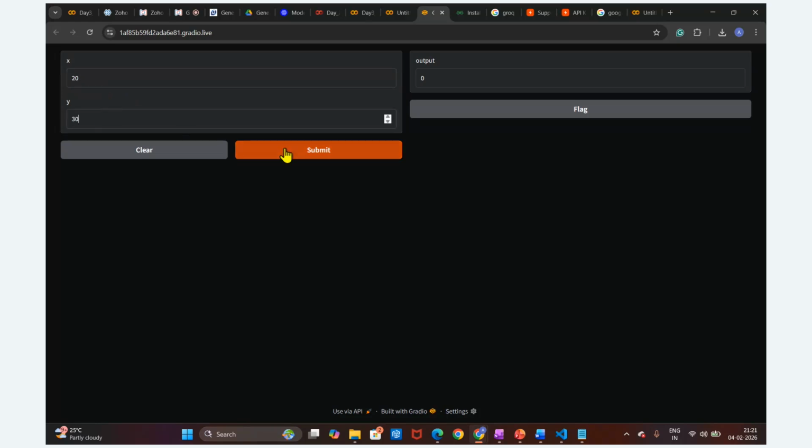So let's submit this value. We got this output as 50. So submission is correct. Let's try a different number. Input is 50, another input is 60. Then print this. We got this 110. Okay, that is correct.